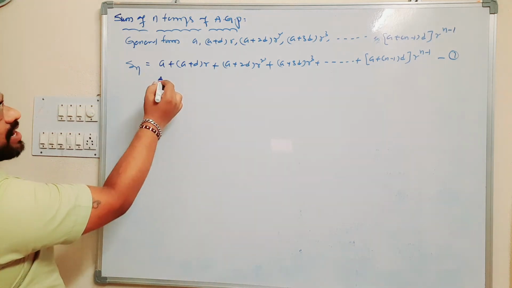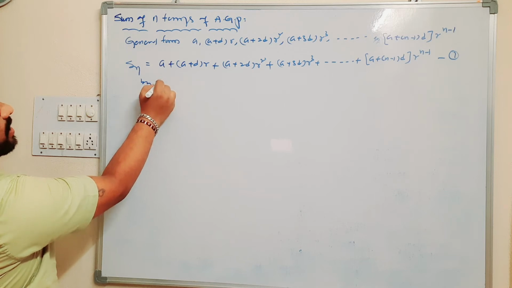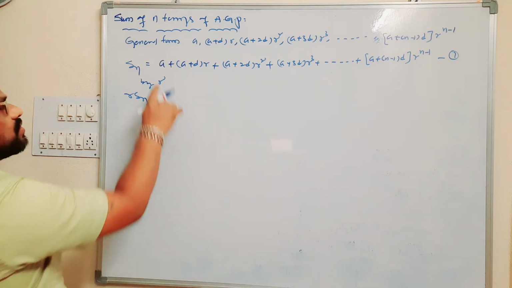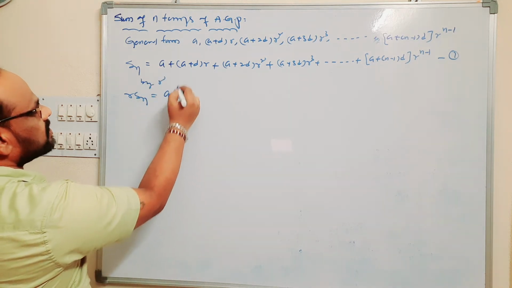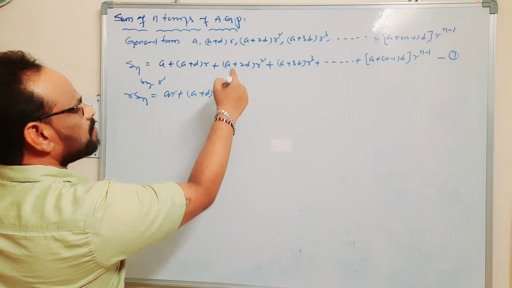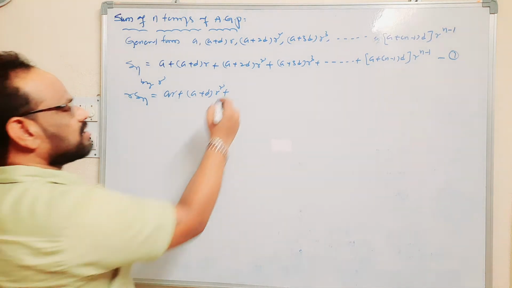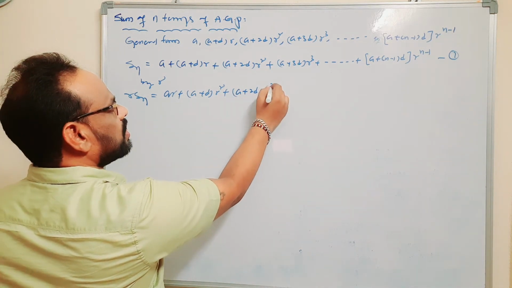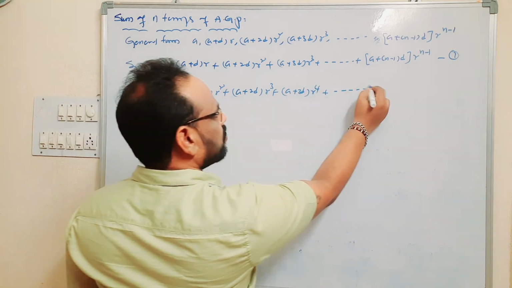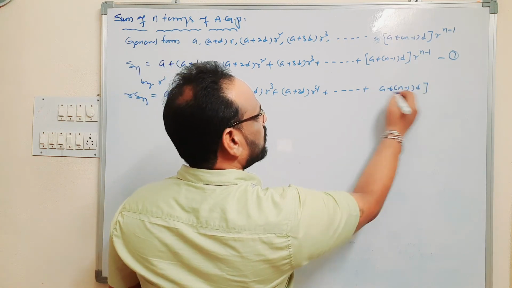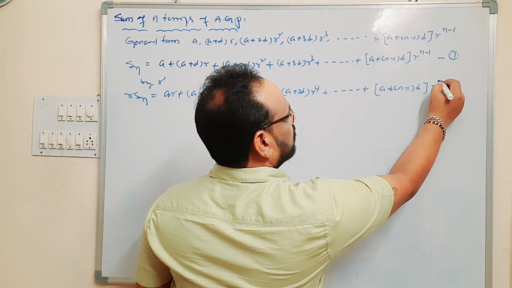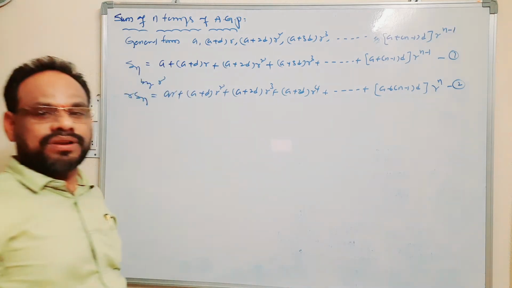Multiply equation number 1 on both sides by r. We get r times Sn is equal to ar plus (a plus d) into r square plus (a plus 2d) into r cube plus (a plus 3d) into r to the power 4, and so on, plus (a plus (n minus 1) into d) into r to the power n. This is equation number 2.